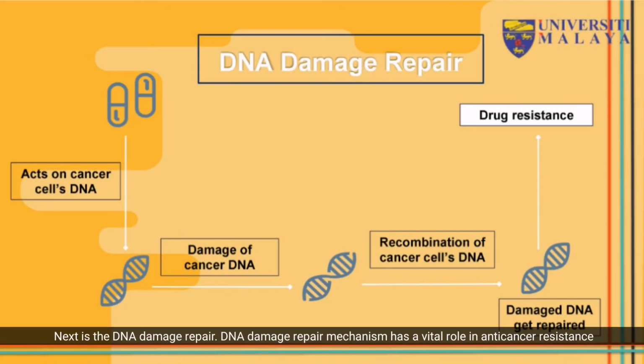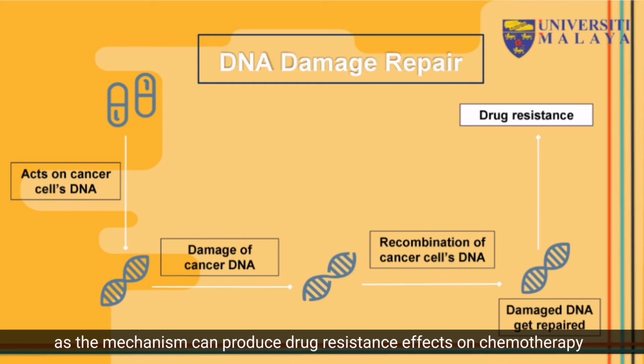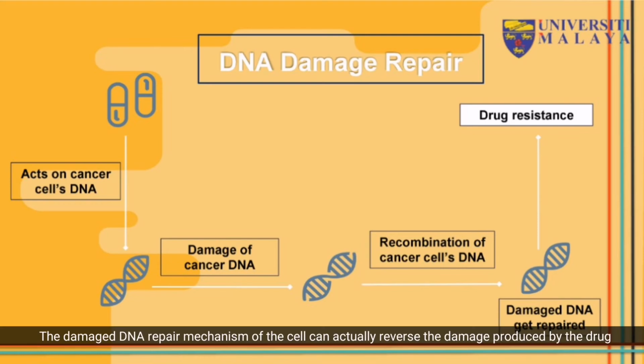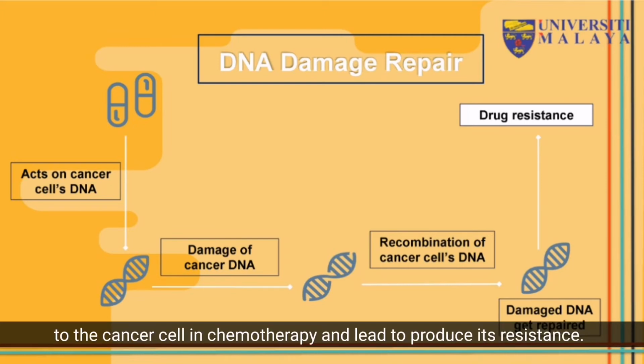Next is DNA damage repair. The DNA damage repair mechanism has a vital role in anti-cancer resistance, as this mechanism can produce a drug resistance effect on chemotherapy. The damaged DNA repair mechanism of the cells can actually reverse the damage produced by the drug to the cancer cells in chemotherapy and lead to the production of resistance.